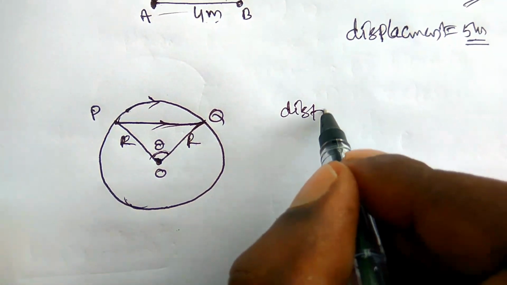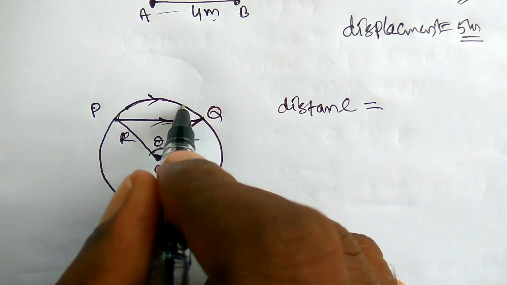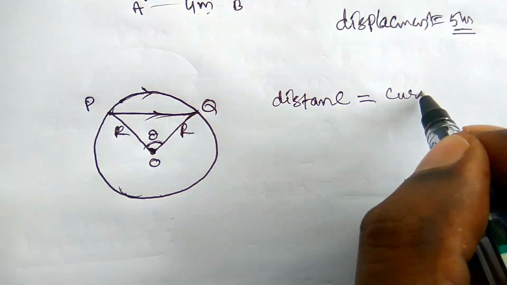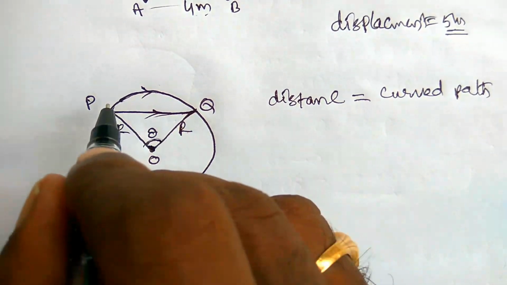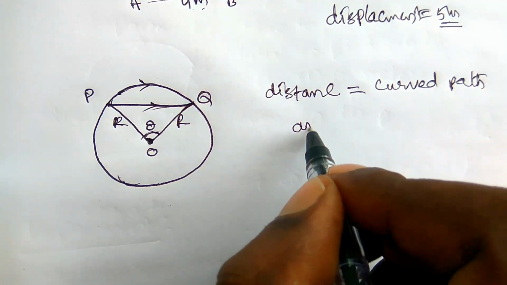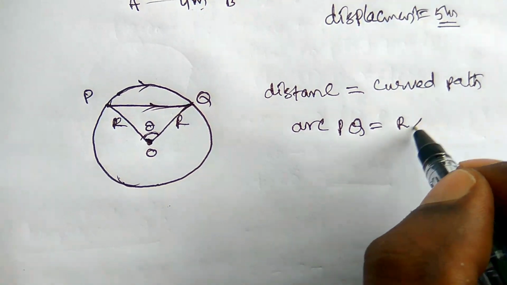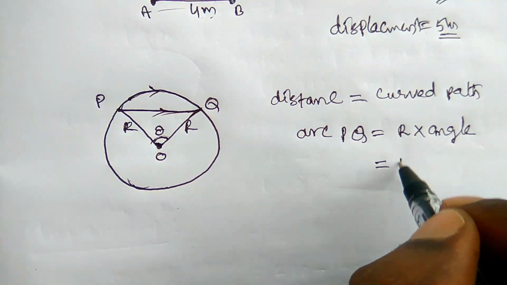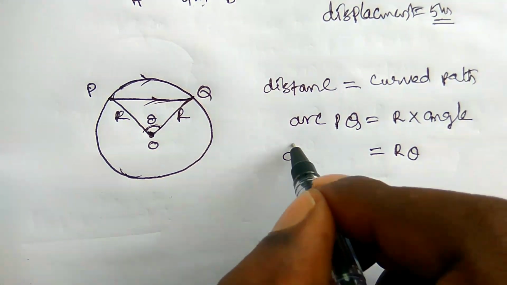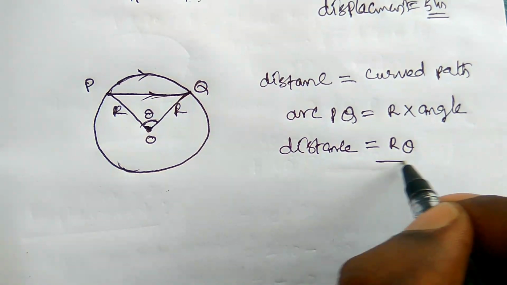So the distance is equal to the curved path traveled by the particle. That curved path is arc PQ, which is equal to radius into angle, so it is R theta. Therefore, distance is equal to R theta.